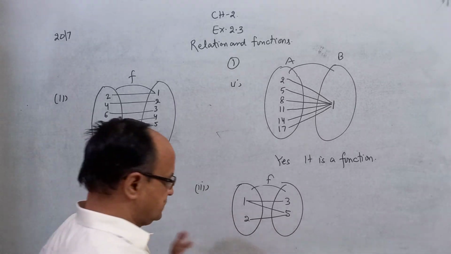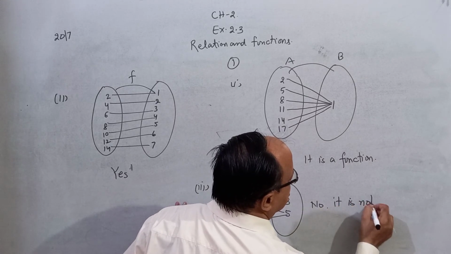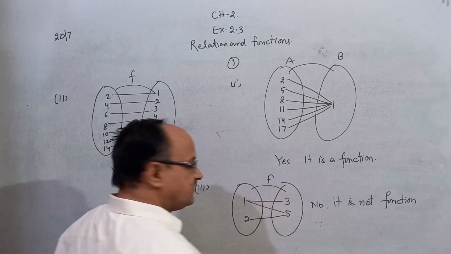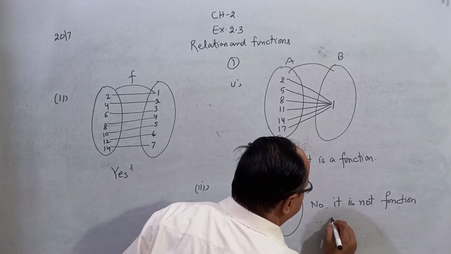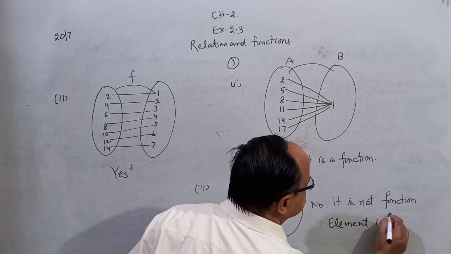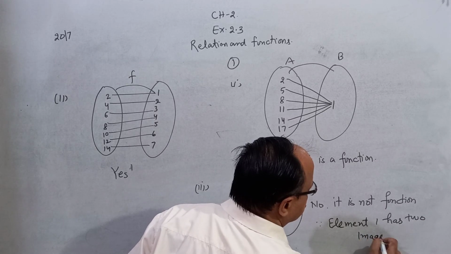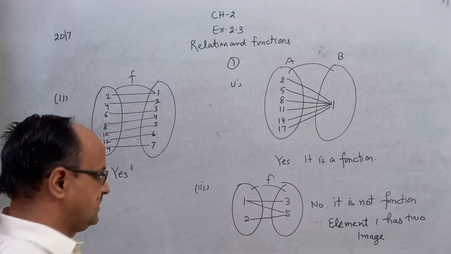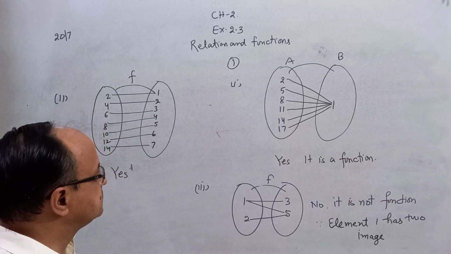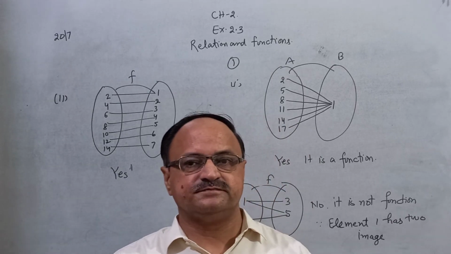It is not a function, because element 1 has 2 images. Correct? Element 1 has 2 images. Image of 1 is 3, image of 1 is 5. Clear? So your homework, revise all types of functions. Clear? Thank you.